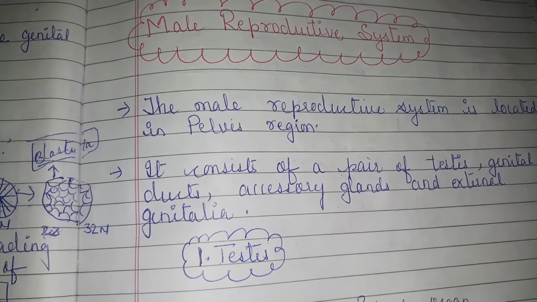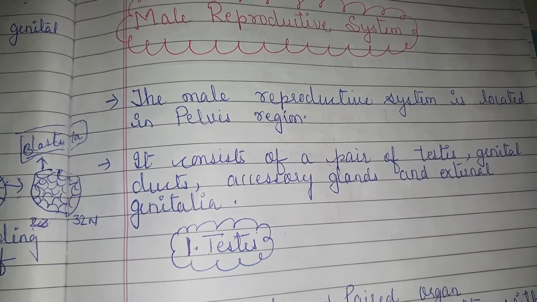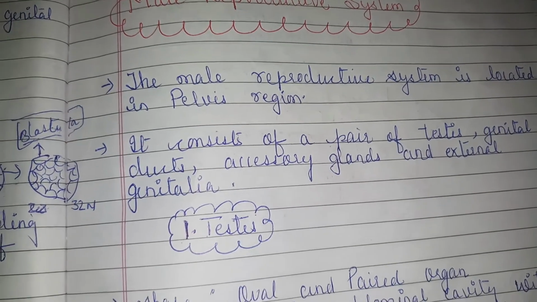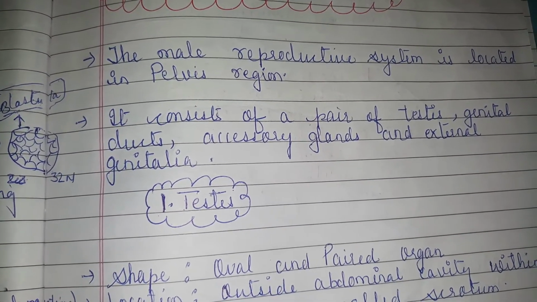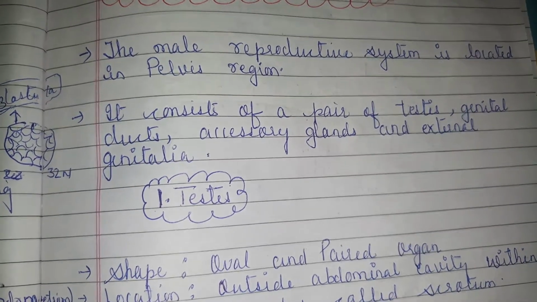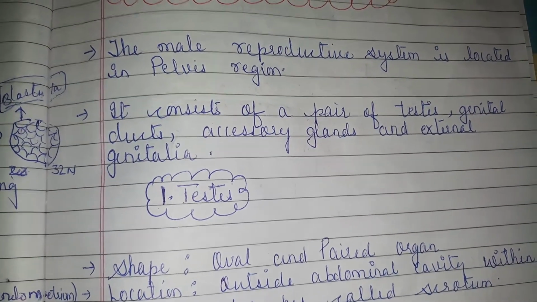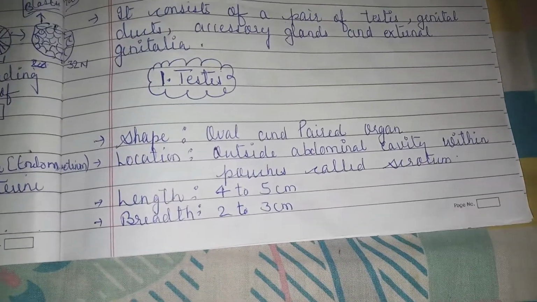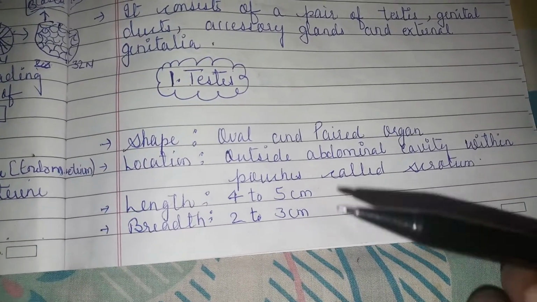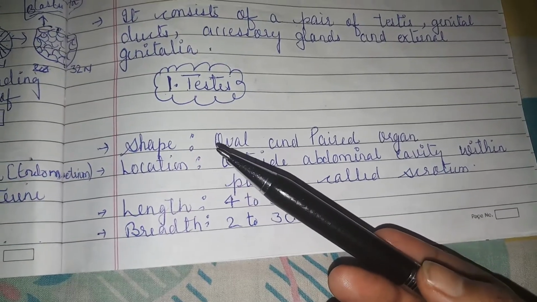The male reproductive system is located in the pelvis region, right? It consists of a pair of testes, genital duct, accessory gland, and external genitalia, right? Now, the first organ, that is the pair of testes. Let's talk about the pair of testes.